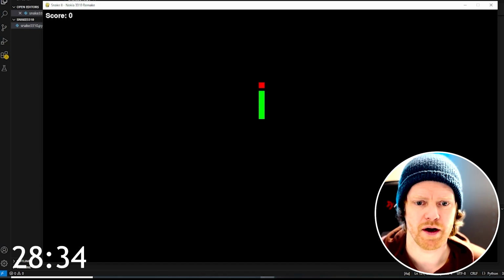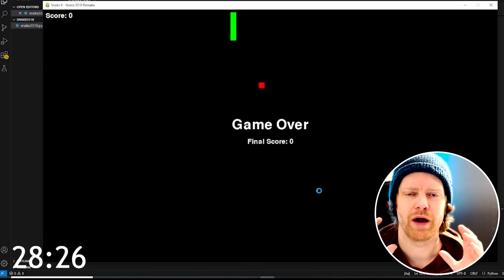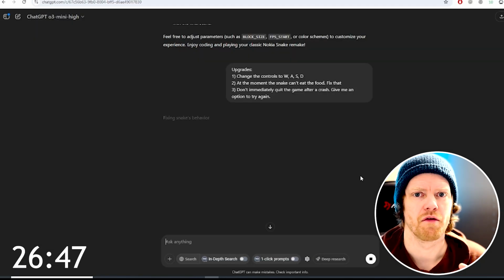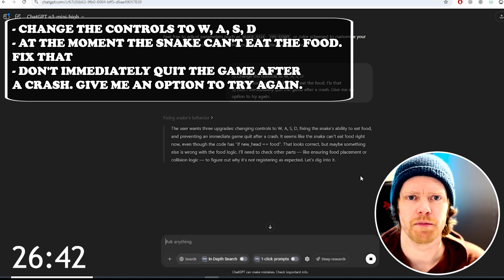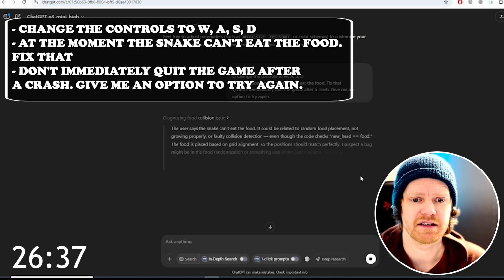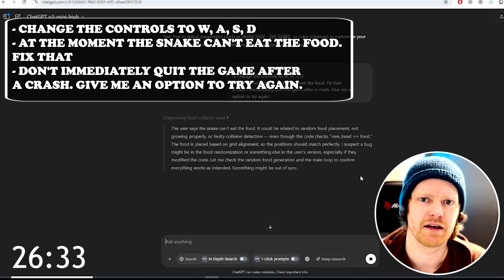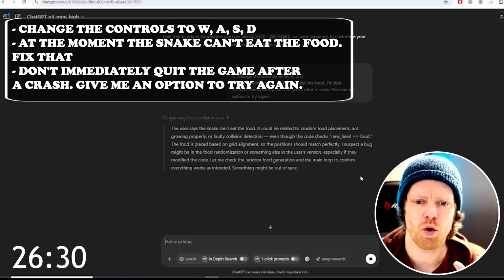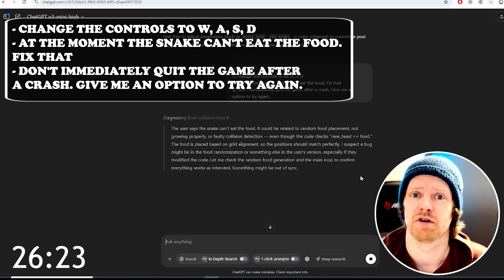Okay, so here we have quite a bit of things to do. Well, that's actually good. Okay, we have many upgrades we want to add. So, for our first version of upgrades, I want to change the control to WASD instead of the arrows. I say that at the moment the snake can't eat the food. Please fix that. And number 3, don't immediately quit the game after a crash. Give me an option to try again. So instead of exiting the game, we could get an easy restart button or something.